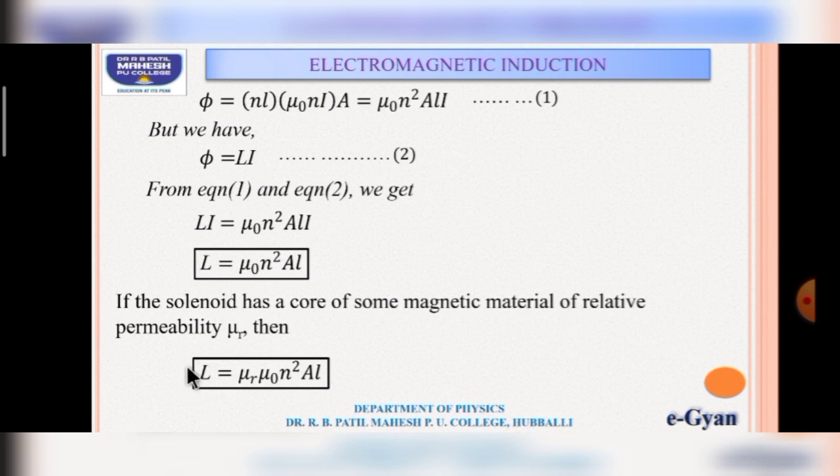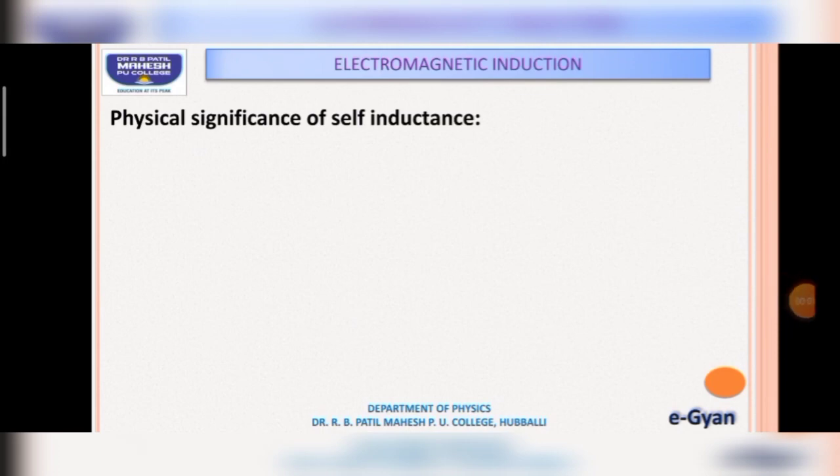The self-inductance of a solenoid depends upon the geometry of the solenoid. It depends upon area, it also depends on length of the solenoid, and it also depends on the intrinsic property of the material. By this we can conclude that the self-inductance of a coil depends upon the geometry of the coil, and it also depends upon the intrinsic property of the material of the coil. Physical significance of self-inductance.